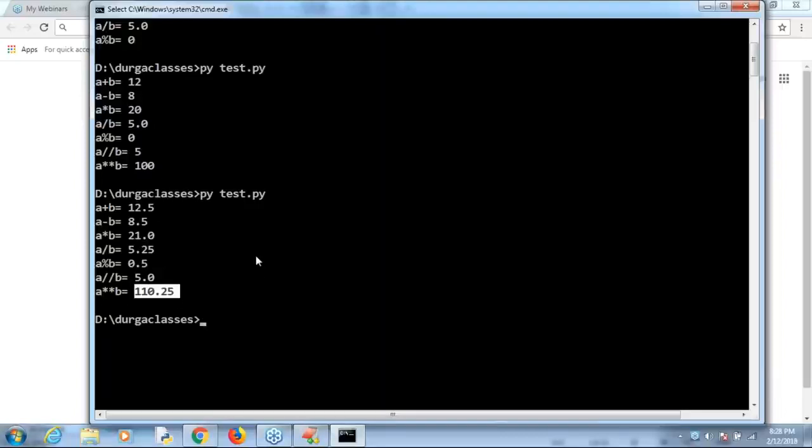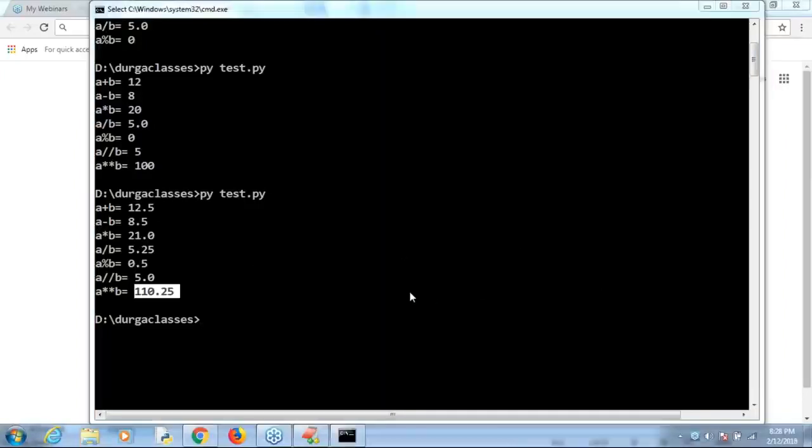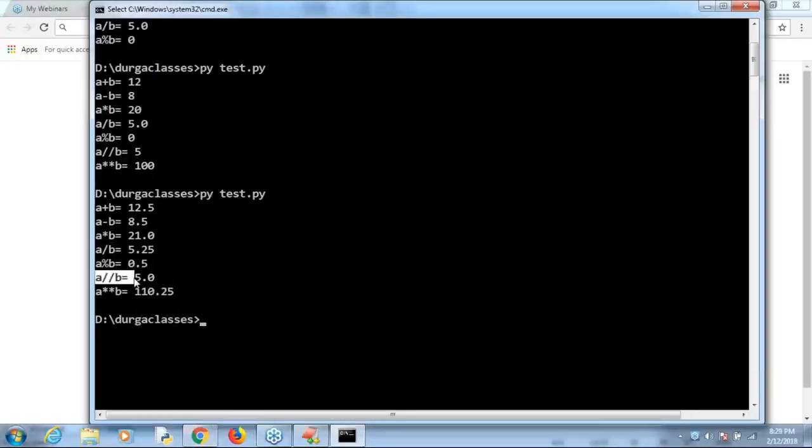Now take very special care. Nirmal Kumar, you are asking regarding floor, right? Floor division always returns the nearest integer value, but in float style. Remember that, nearest integer value in float style. 5.25 is not an int value, so it's always going to return 5.0 only. Is it clear? Nirmal Kumar, are you able to understand?